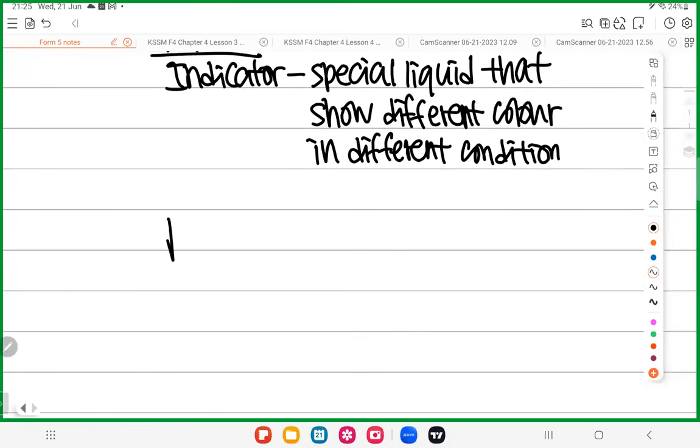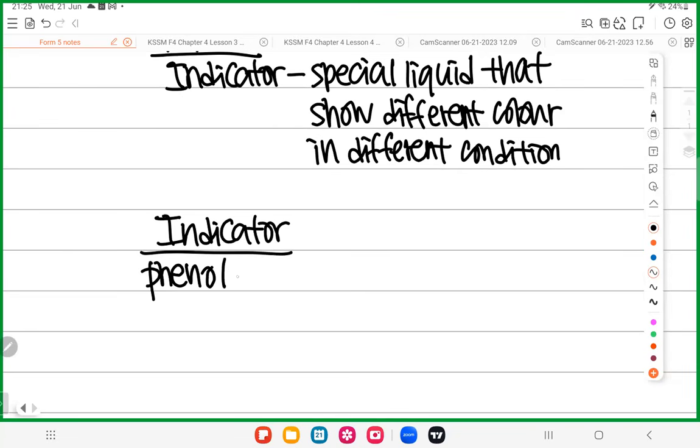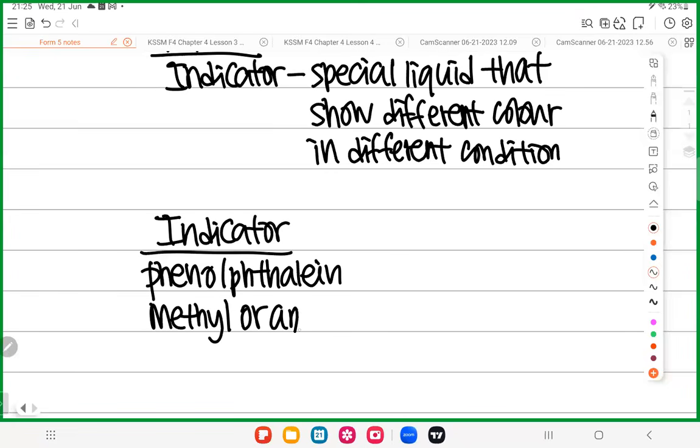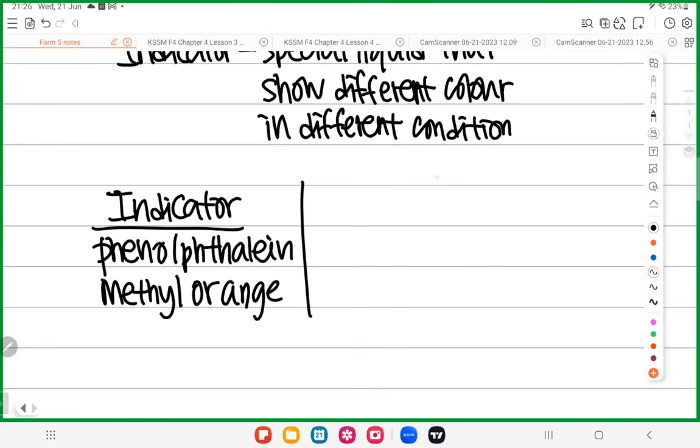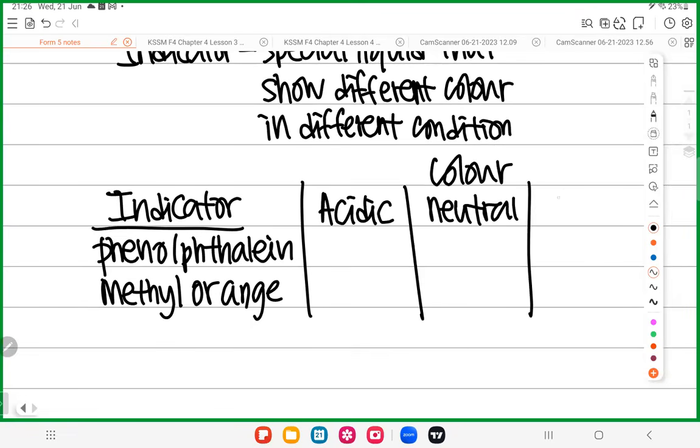The most popular indicators in SPM, there are 2. The first one is called phenolphthalein. The second indicator is called methyl, or some people pronounce it as methyl. It doesn't matter with pronunciation. It's okay. Methyl orange. So these are the 2 indicators you learn in Form 4, Chapter 6. You need to know what their color is in 3 situations. First one is acidic, second one is neutral, the last one is alkaline.